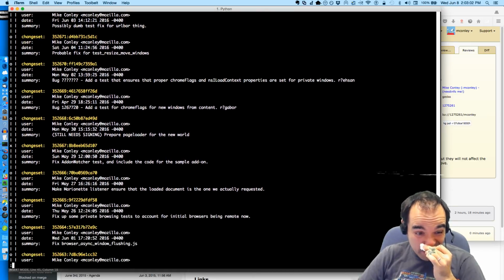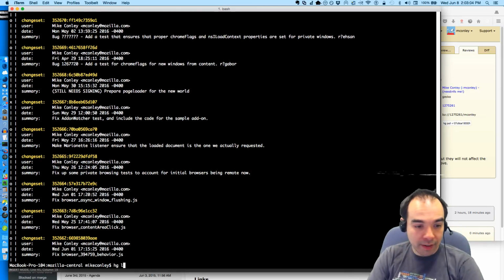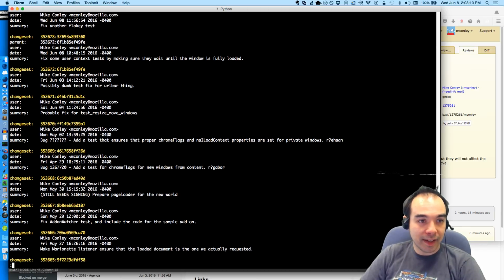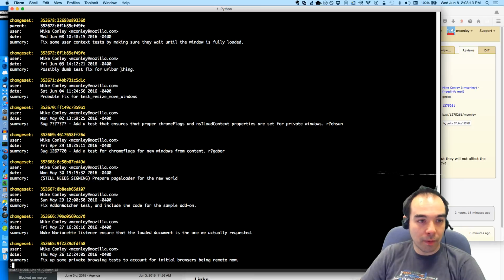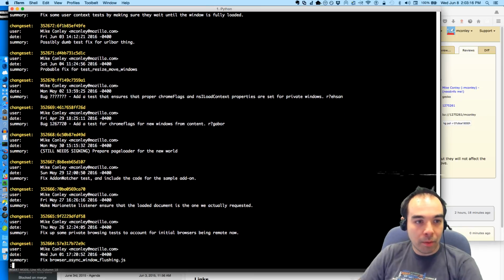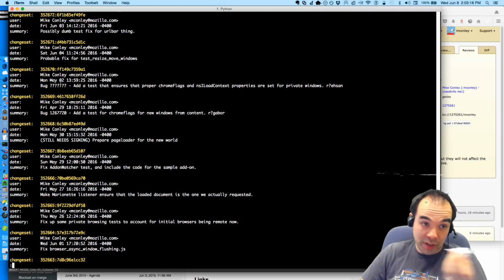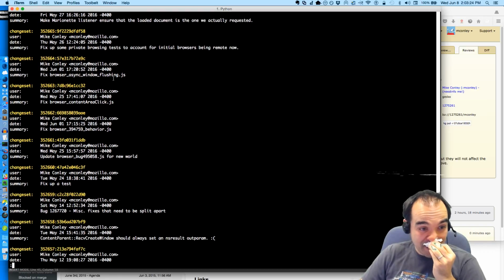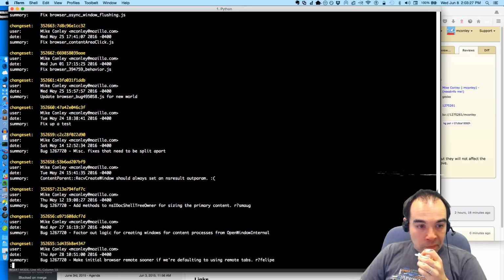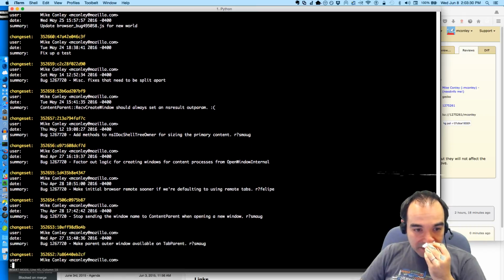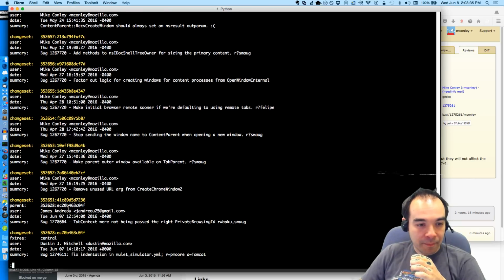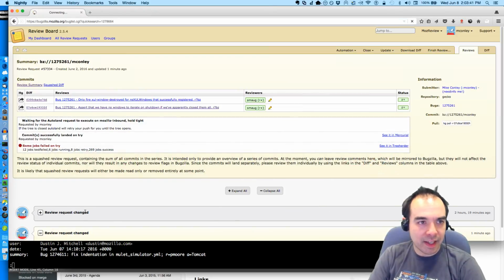Okay, so here's the big stack of patches. If you look at hg log, some of these commit messages are really dumb, like fix another flaky test, possible dumb test fix for URL bar thing, probable fix for such and such, bug question mark, add a test. There's a bunch of garbage in here that needs to be cleaned up. Fix a test, fix a test. And I wonder, we might be able to, I depend on that right now. Is this landed?